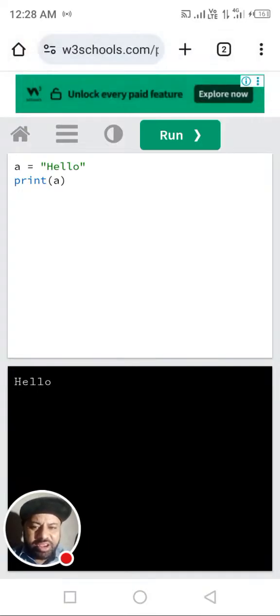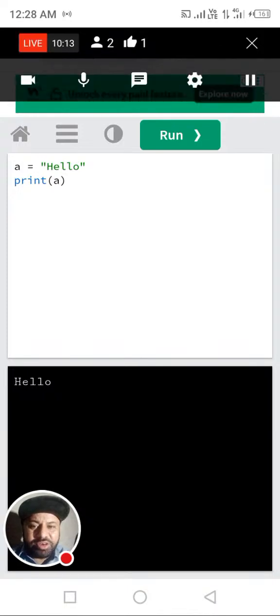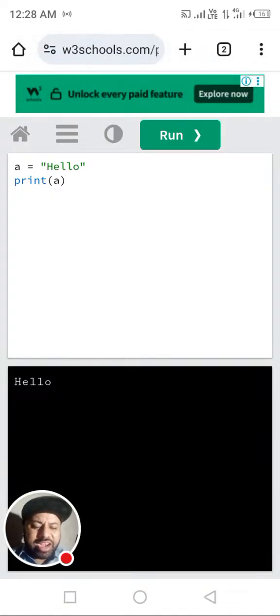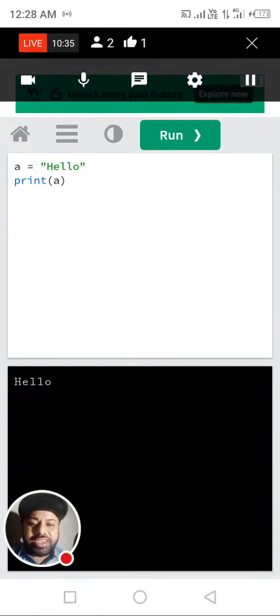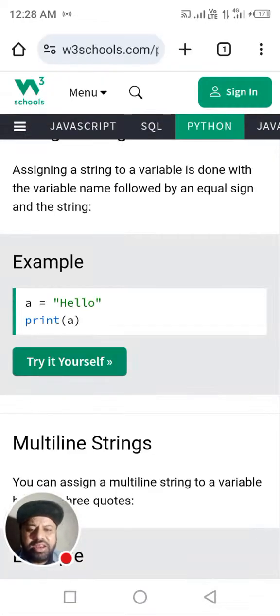Similarly, we have also learned that capital and small letters make two different variables. Don't confuse this. For example, we write age in small letters, and then a capital A with g, e next to it. Then the two are different things. Similarly, because Python is a case-sensitive language, some languages are not case-sensitive, but Python is. Okay, so we go back here.